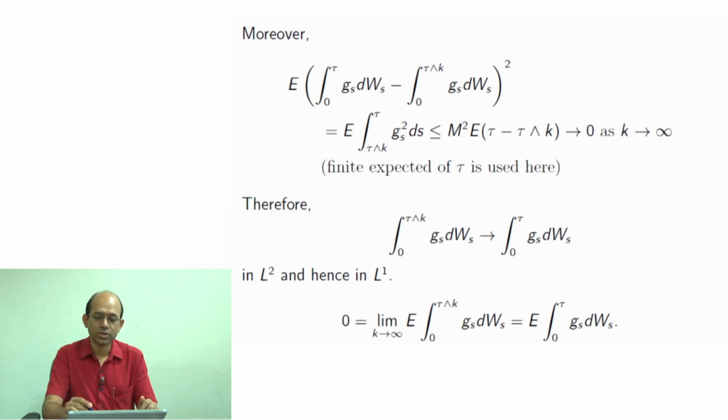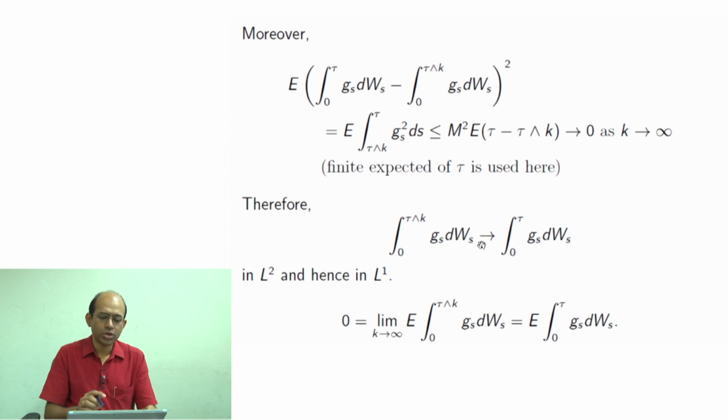Because as k tends to infinity, tau minimum k converges to tau almost surely, as tau is finite valued. And tau has finite expectation, so we can use the dominated convergence theorem: this difference is dominated by 2 times tau, which has finite expectation. So we can take the limit inside, and the expectation of this thing goes to 0 as k tends to infinity. The finite expectation of tau is used here. Therefore the integral from 0 to tau minimum k of G_s dW_s converges to the integral up to tau in L2, because this L2 norm distance goes to 0.